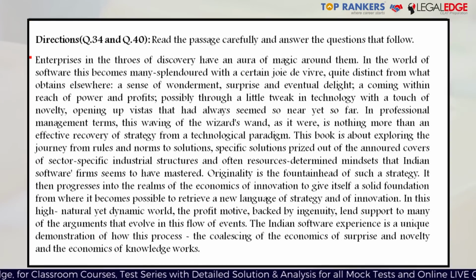Now, the first line says enterprises in the throes of discovery have an aura of magic around them. In the world of software, this becomes many splendid with certain joie de vivre, quite distinct from what obtains elsewhere. Enterprises in the throes of discovery. Throes here refers to a struggle. So enterprises who are struggling and who are near to finding a discovery or coming across something new which might be helpful for their business, they have an aura of magic around them. And in the world of software, this becomes many splendid or enriched with many magnificent features. That's what many splendid means. With a certain joie de vivre.